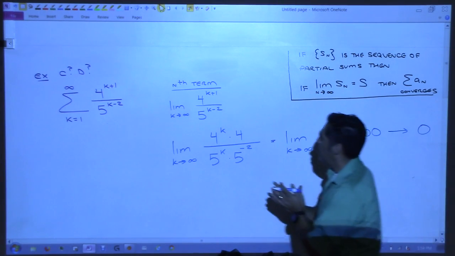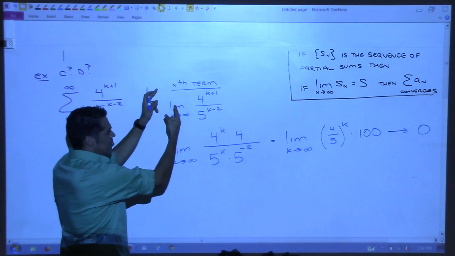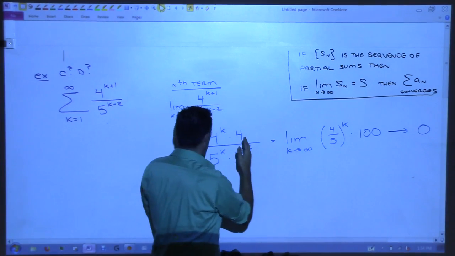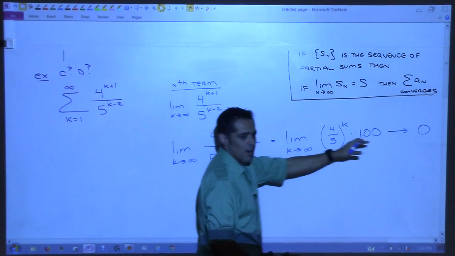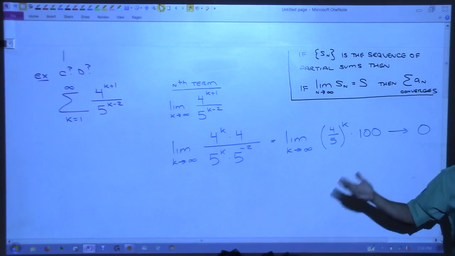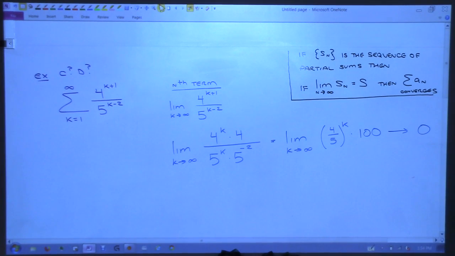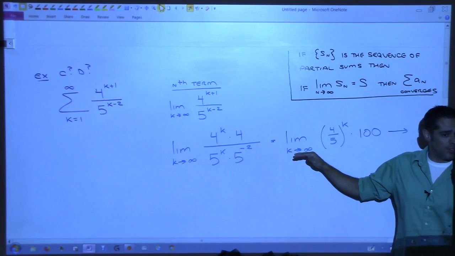Okay, so what can we conclude? The nth term test tells us that the sequence goes to 0, and therefore converge. We know nothing. All right? But I'm glad you said converge, because that's the mistake we don't want to make. The nth term test is a test for divergence only.